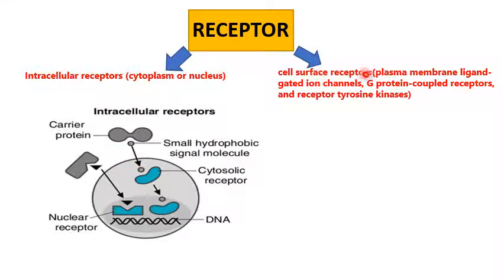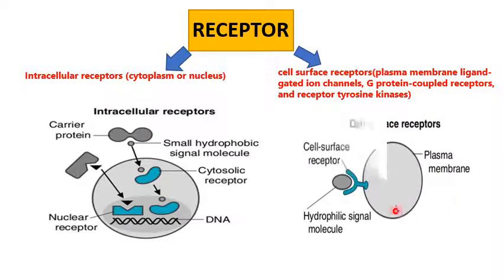And another type of receptor is called the cell surface receptor. Here you can see a picture of a cell surface receptor, and these receptors are present on the surface of the plasma membrane of the cell. As these receptors are hydrophilic, signal molecules bind to this kind of receptor.